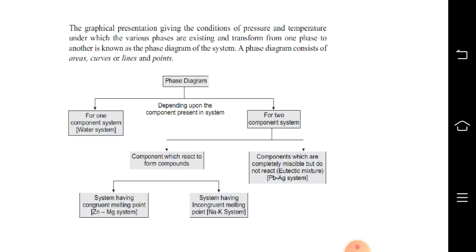So we have phase diagram giving one component system and two component system. The two component system will further bifurcate as components which react to form compounds and components which are completely miscible but do not react, like silver lead system. The components which react to form compounds are of two types: zinc magnesium system which involves congruent melting point, and sodium potassium system which has incongruent melting point. We'll be seeing the definitions of these terms.